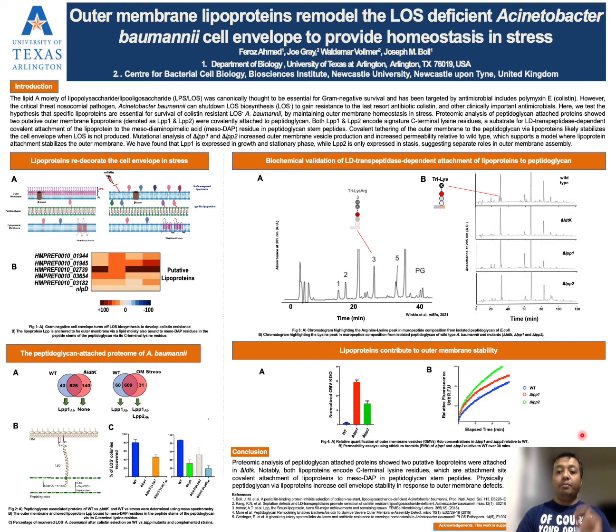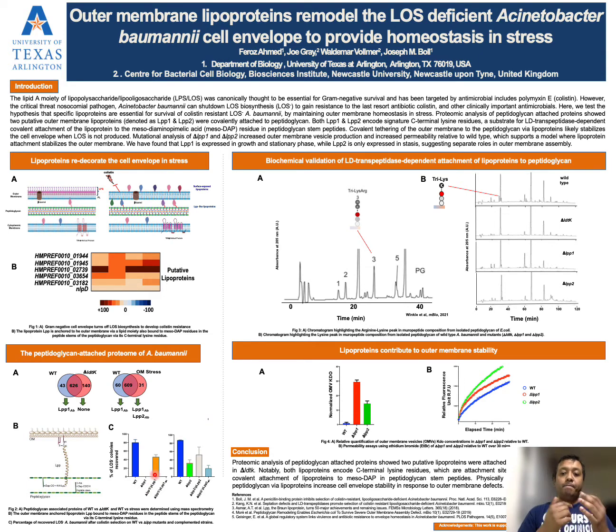And interestingly, both of these lipoproteins, LPP1 and LPP2, have characteristic C-terminal lysine residues, a motif essential for LD transpeptidase-dependent covalent attachment of the lipoproteins to the peptidoglycan stem peptides. And lipoprotein mutant A. baumannii failed to recover any LOS-deficient colony like wild type, which suggests the importance of these lipoproteins in respect to the integrity of the LOS-deficient A. baumannii.